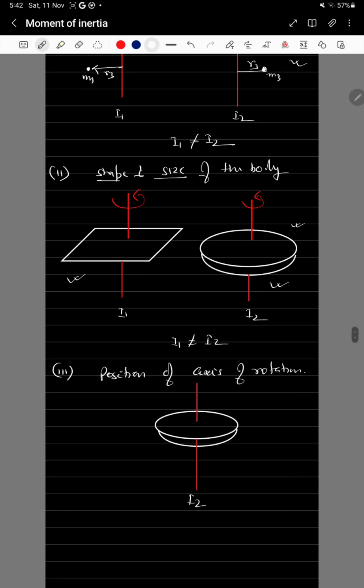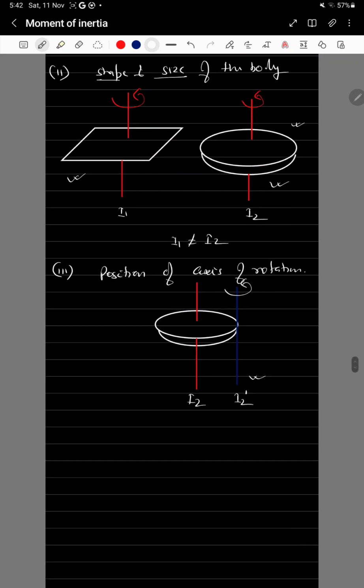Now you change the axis of rotation, and take an axis passing through the circumference, and the body is rotating about this axis of rotation. You get that the moment of inertia about this axis is I2 dash.